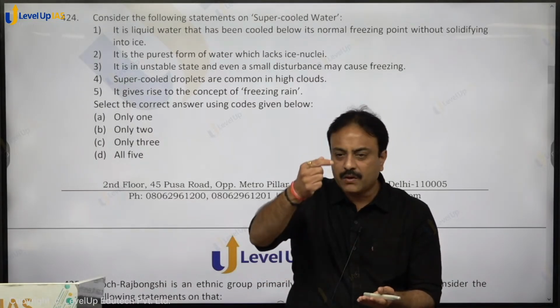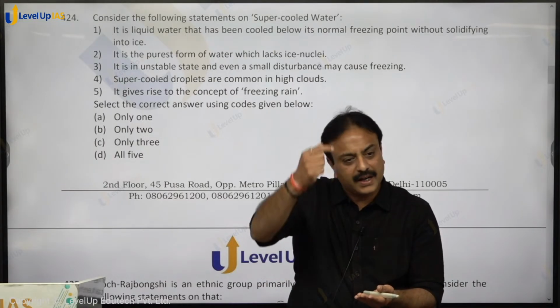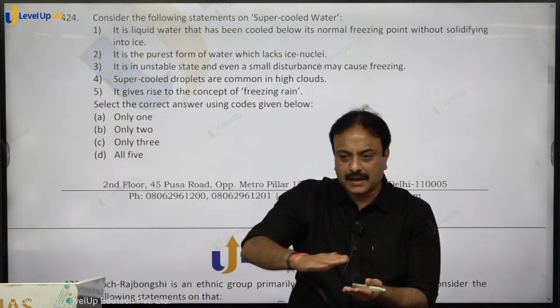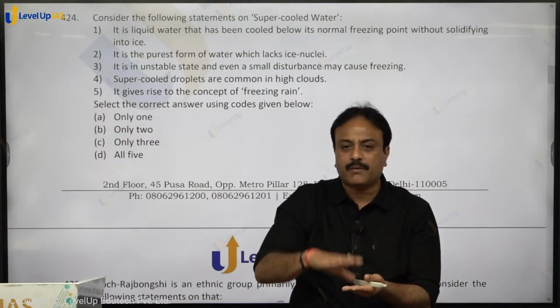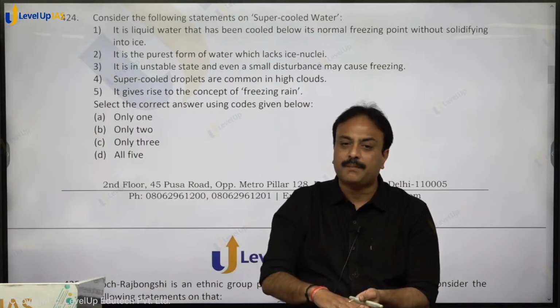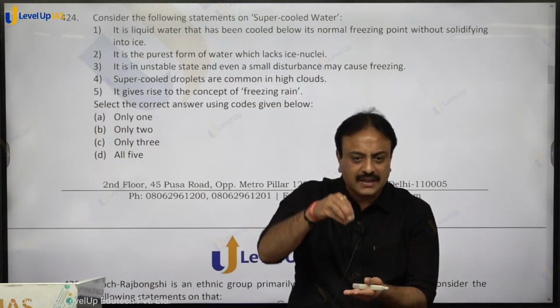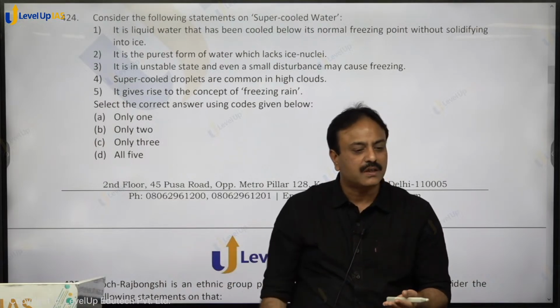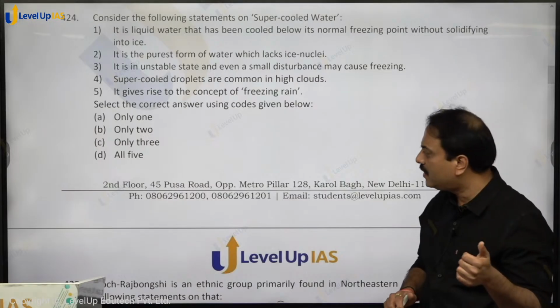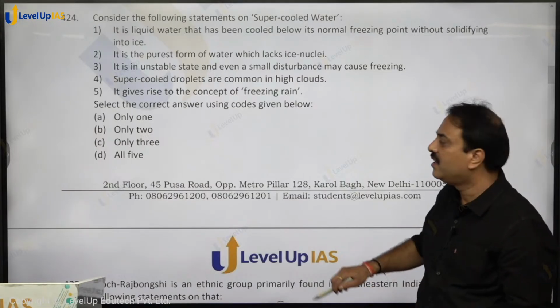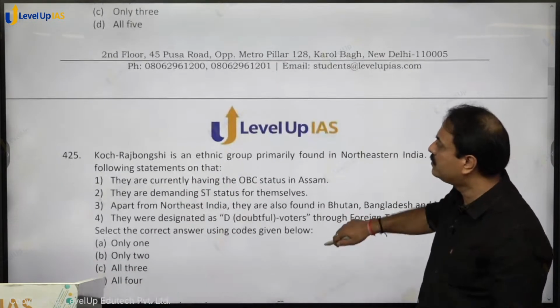The water is moving down in liquid form. It is from supercooled state. The ground surface temperature is also sub-zero. The object on which the water drop is falling is also having temperature less than 0. As soon as it touches that, it freezes. That is freezing rain. All the statements hold true. Option D, D for dog, all 5 hold true.